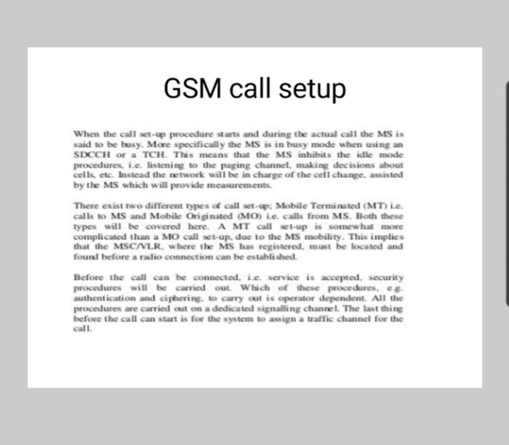The BSS then sends assignment command message to MS and instructs it to move from SDCCH to TCH. The FACCH will now carry all control signals hereafter. The MS then sends assignment complete message to MSC through BSS indicating that it has moved to TCH. Once it receives the assignment complete message, it sends initial address message to PSTN network.